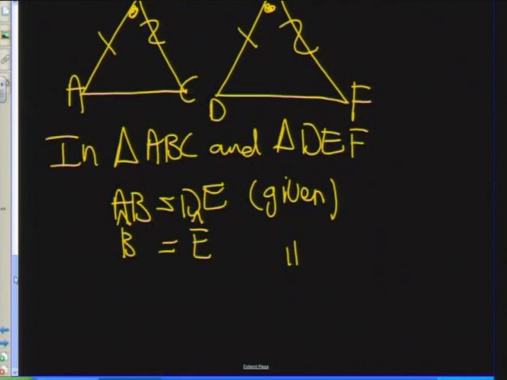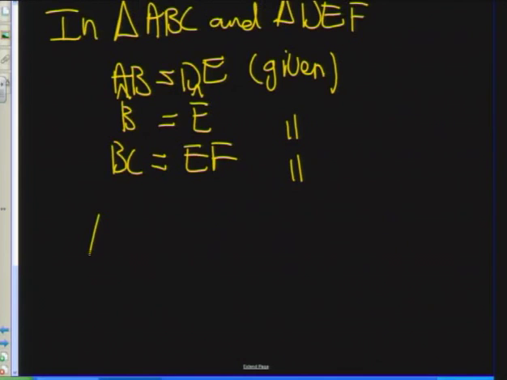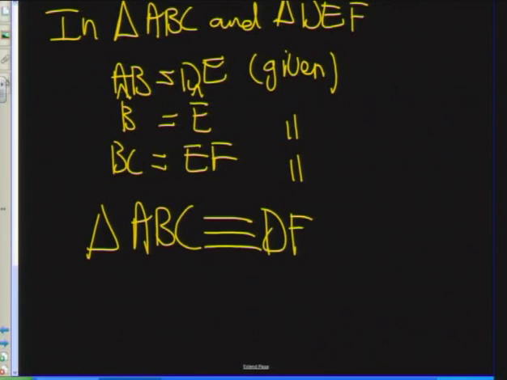Then BC equals EF, once again given. That means that triangle ABC is congruent to triangle DEF, and my reason for congruency in this case is side-angle-side.